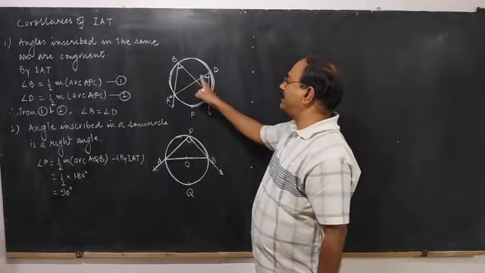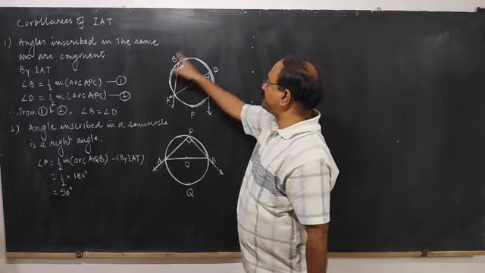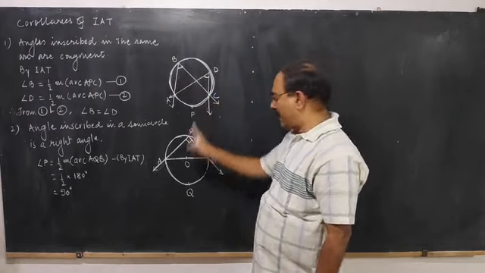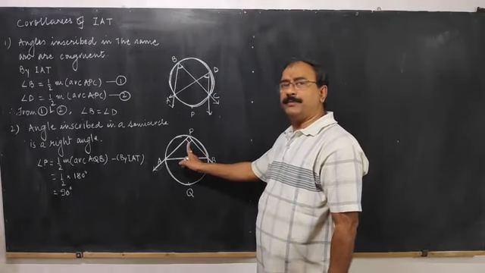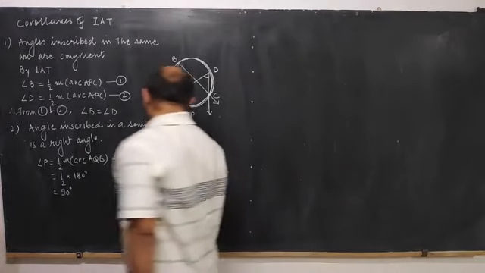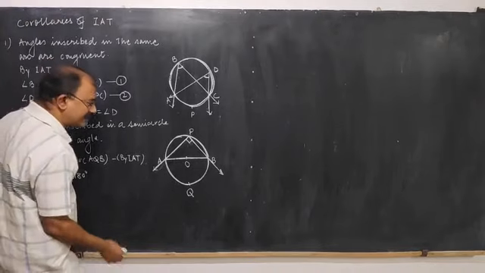Angles inscribed in the same arc. These two angles inscribed in the same arc are congruent, and angle inscribed in a semicircle is always a right angle. Okay? You can take infinite angles in one semicircle.